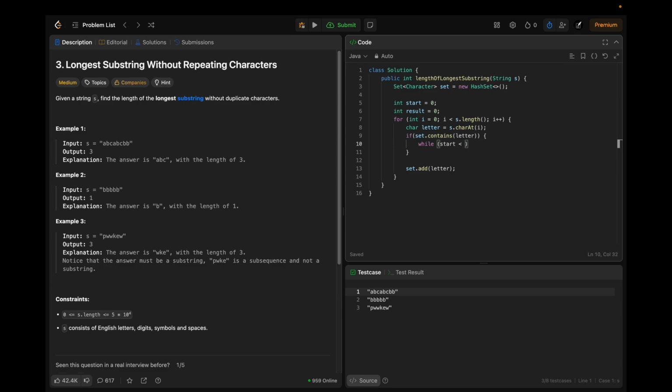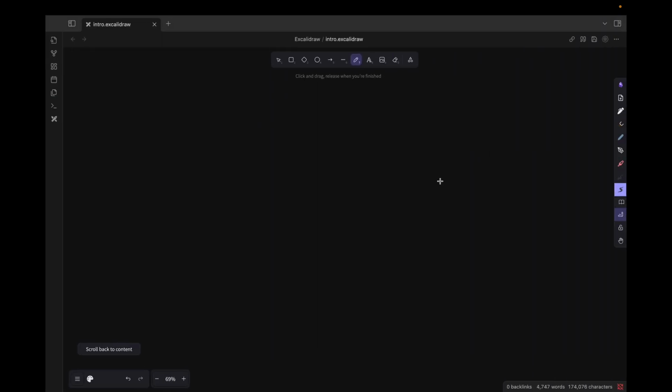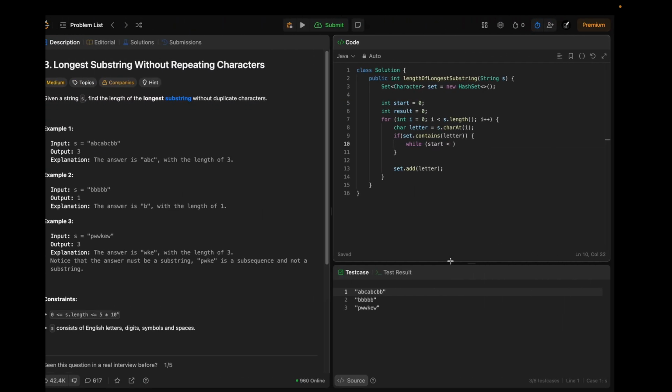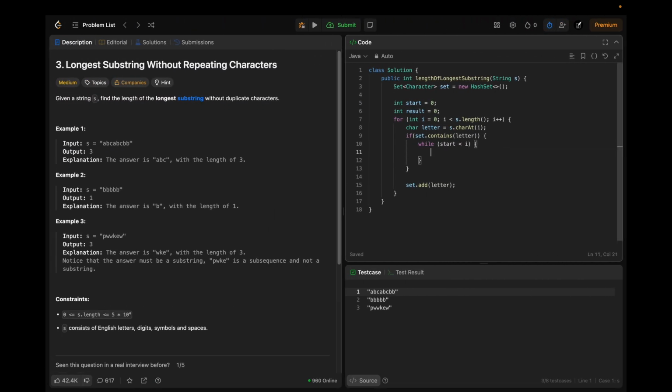Should we iterate from the start to the current letter or the letter before? What I figured out is it is enough that we go to the letter before. If we come to the current letter, that is not going to make sense. So from the current start to i, we are going to do set.remove(s.charAt(start)).